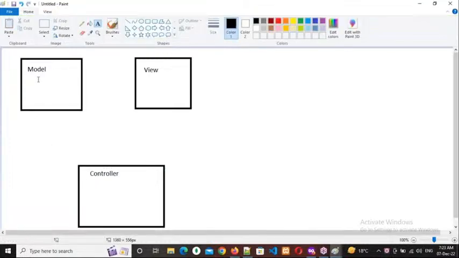Okay. So what is the purpose of the model? Respond, everybody. What is the purpose of the model? It interacts with the backend, sir. Good answer, Netaji. Correct. So connecting with the backend means dealing with the data. Backend means what? Database. Database means what? A data storage place.